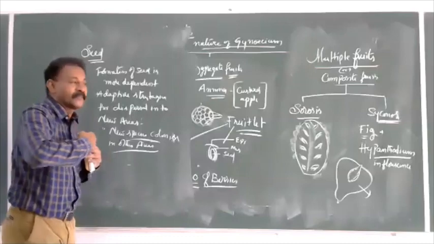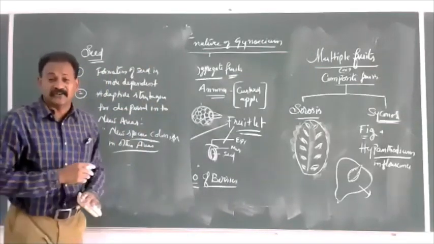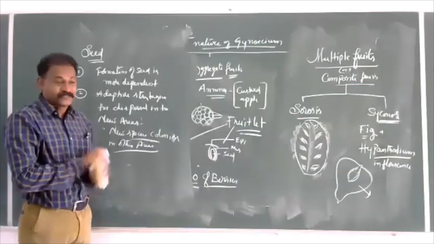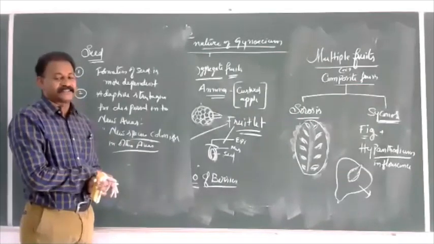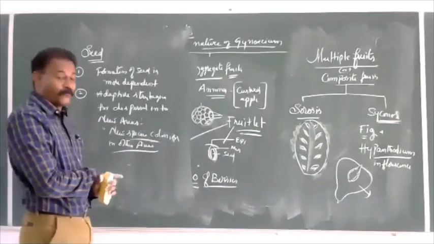Angiosperms can be grown everywhere. They will be distributed throughout the geographical areas of the world, which is not found in pteridophytes, which are not found in bryophytes, where they require water.